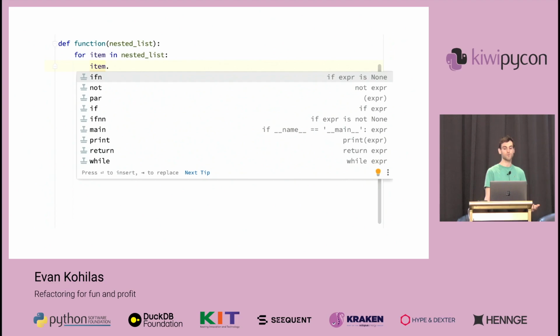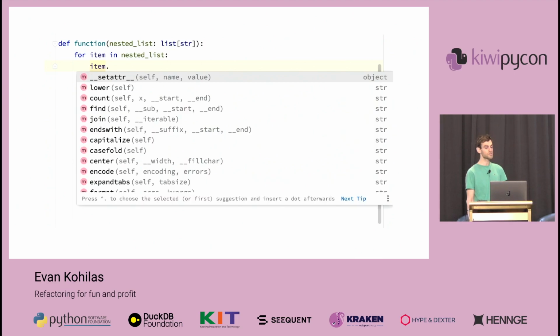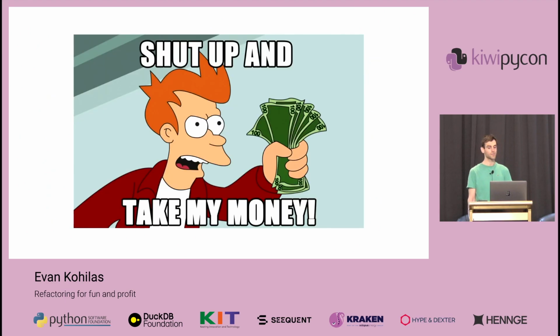Another case is when we're unpacking a nested data type. Here we'll see that the IDE can't give us any auto-completion help. But with typing, an IDE will give us auto-completions for that inner item, which is quite handy and lets you write code much faster. Okay, so now that we know all these types are important, let's go use them.